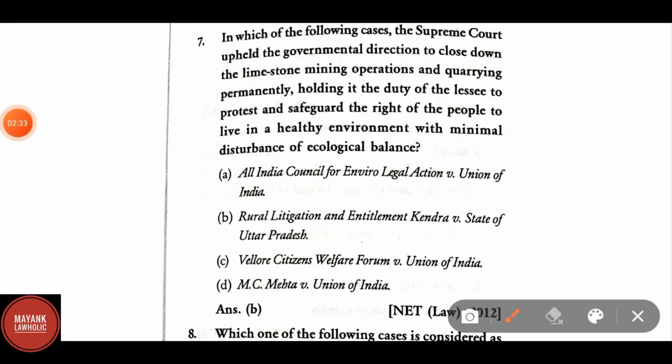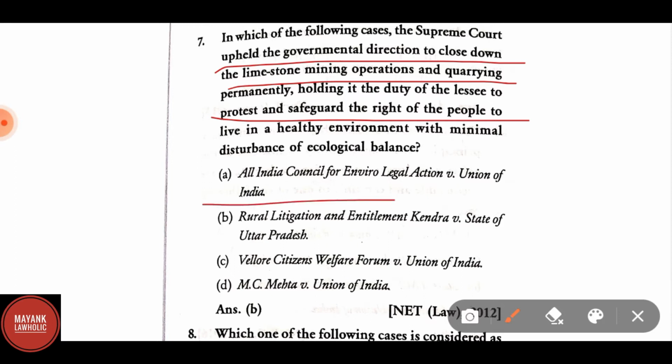In which of the following cases the Supreme Court upheld the governmental direction to close down a limestone mining operations and quarrying permanently, holding it the duty of the lessee to protect and safeguard the right of the people to live in a healthy environment with a minimal disturbance of ecological balance? Here the correct answer is B, Rural Litigation and Entitlement Kendra versus State of Uttar Pradesh.